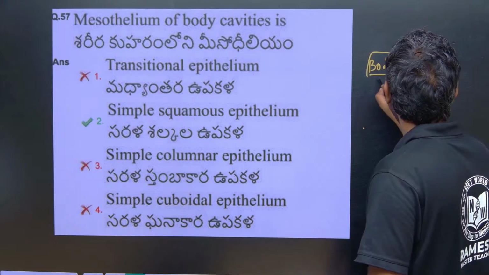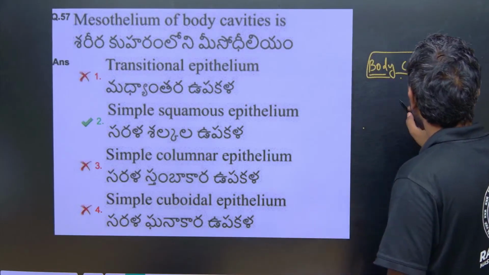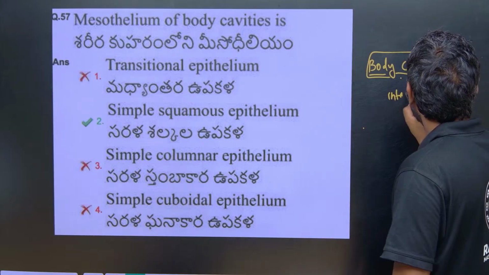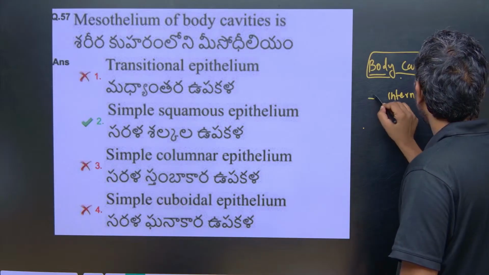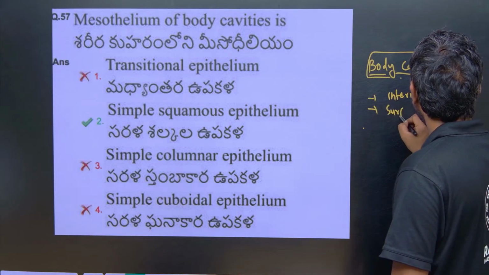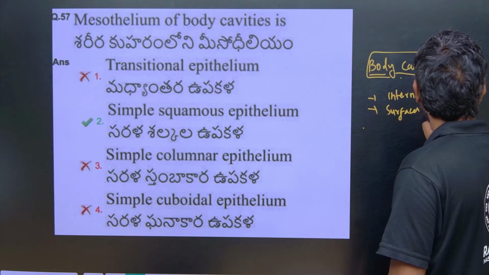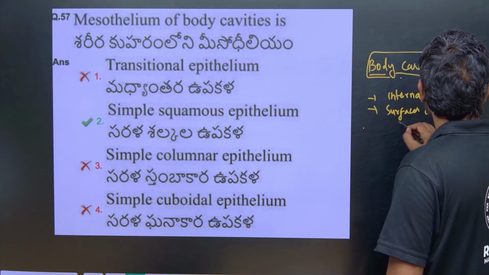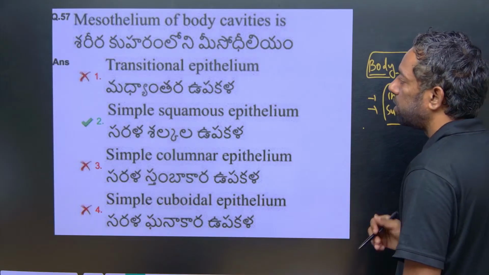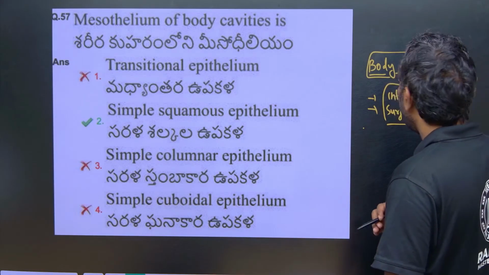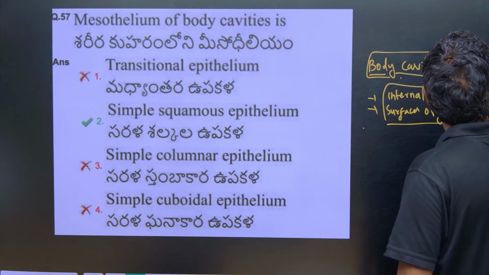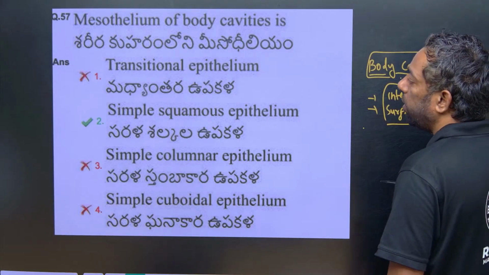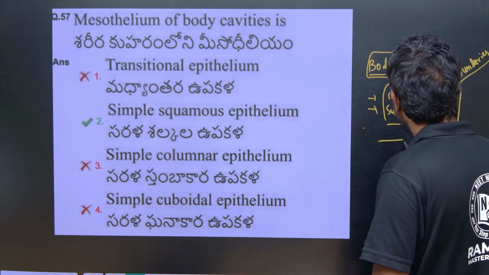Body cavities contain the internal organs, and the boundaries of these internal organs are made up of squamous epithelium tissue.